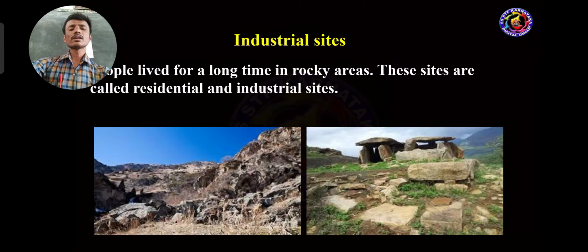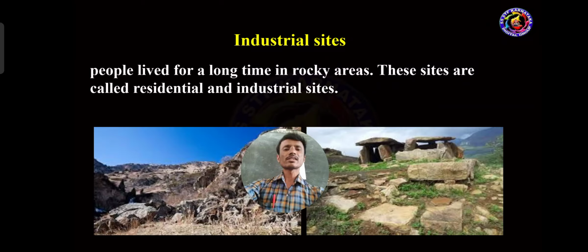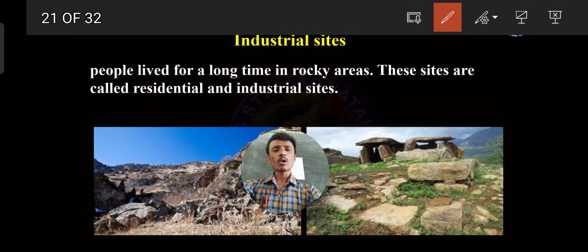And dear students, here see industrial sites. A site is nothing but an area. So here industrial sites are there. What is the meaning of industrial site? It means people lived for a long time in rocky areas. Look at the picture here, mostly rocks only.